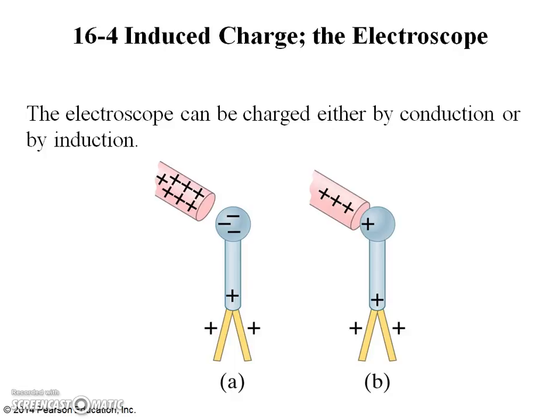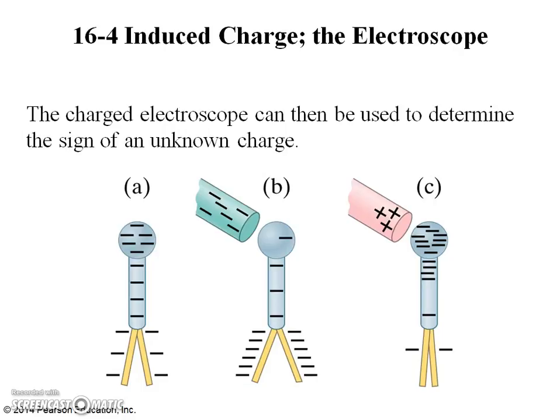Electrons are attracted up into the knob, and the leaves become positively charged. The two leaves repel each other, as shown, because they are positively charged. If, instead, the knob is charged by conduction, meaning touching, the whole apparatus acquires a net charge, as shown in figure B. In either case, the greater the amount of charge, the greater the separation of the leaves.